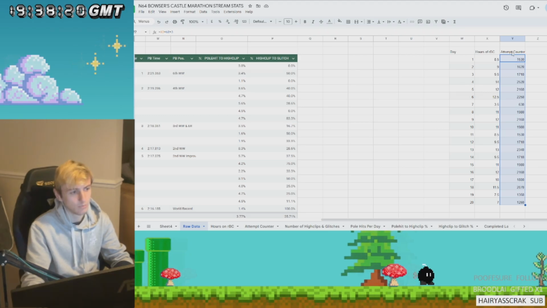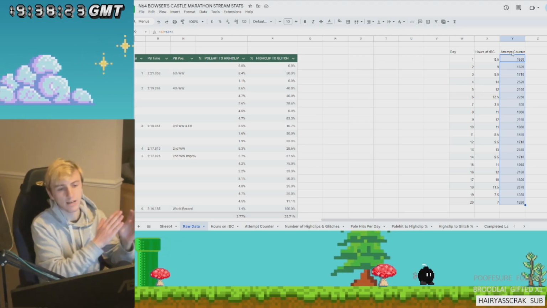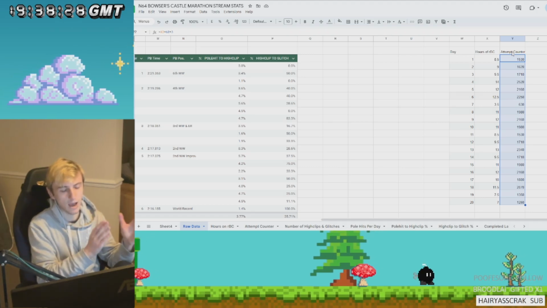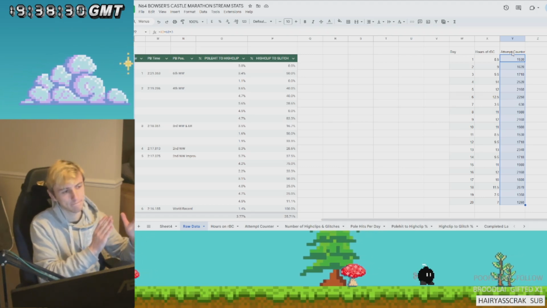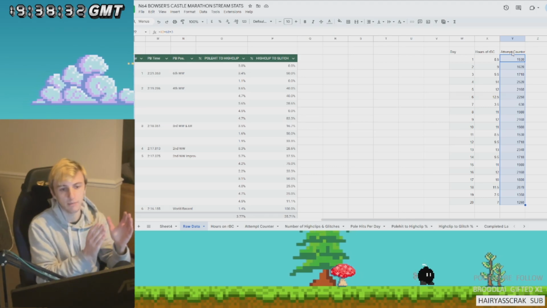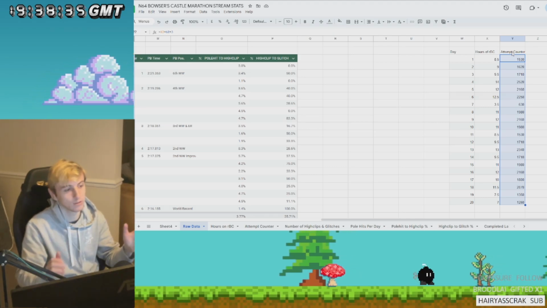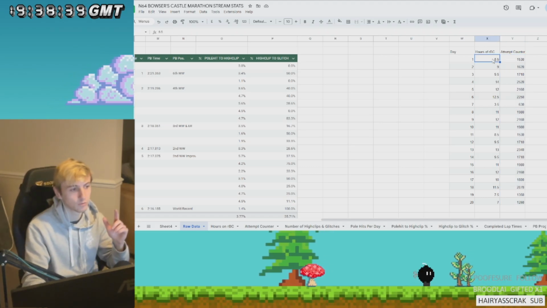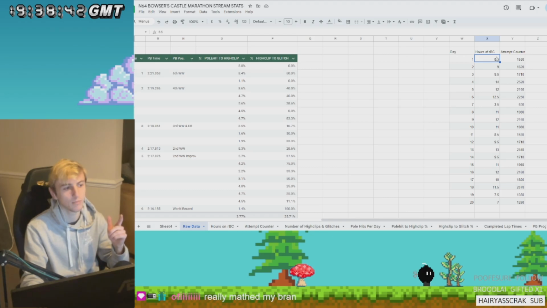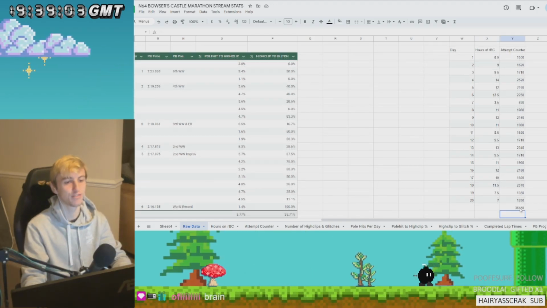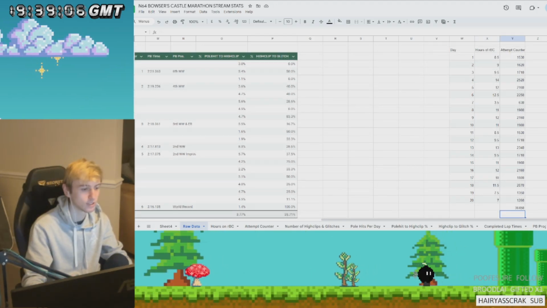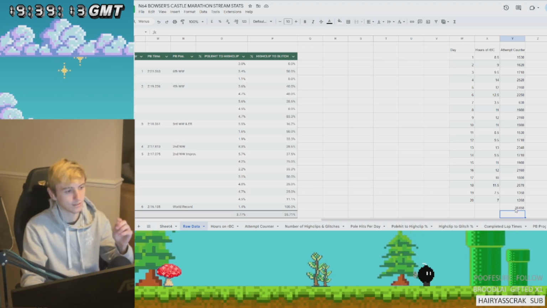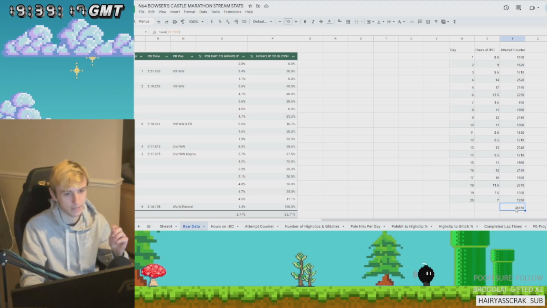And how we calculated this, basically, we took sections of random parts of the stream where I was playing RBC, and timed how many attempts I'd get in a minute in that section, and it would just be random segments, and it came out to an average of about 3. So for every hour, it's multiplied by 60 for the minutes, and then multiplied by 3. 36,000 attempts at this glitch, and we'll see some stats as we progress here. The very end of this segment has a great overview of the percentages.